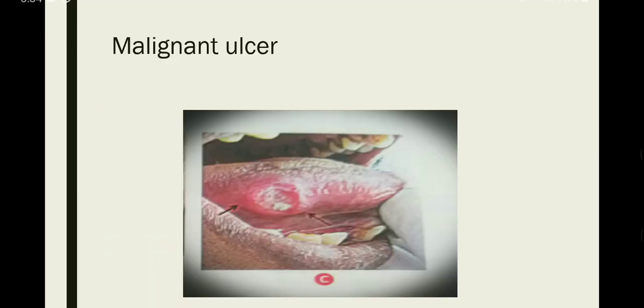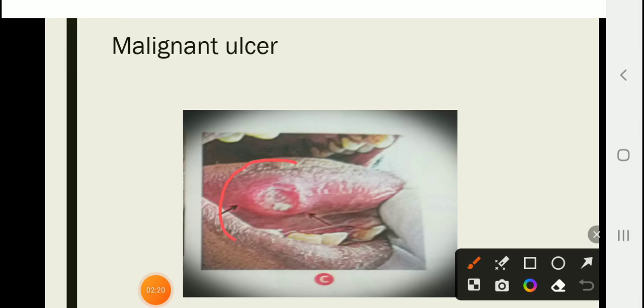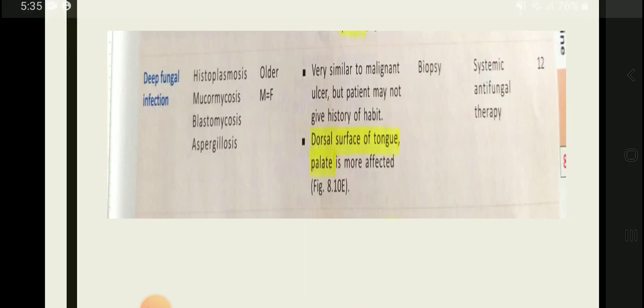This is the malignant ulcer, which has a rolled margin and everted edges with a hard base or induration, and it bleeds on palpation. The ulcer may have exophytic growth. This is the malignant ulcer.